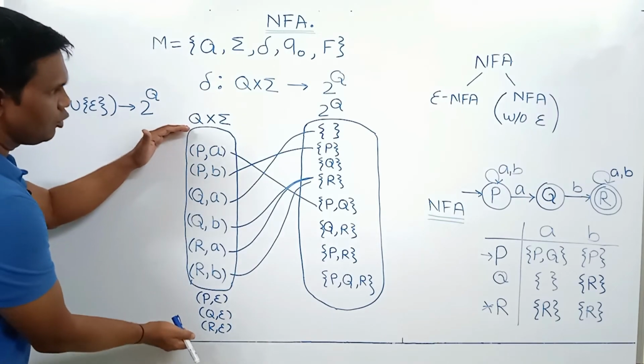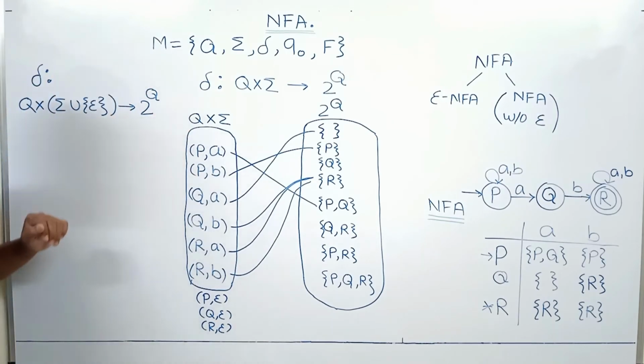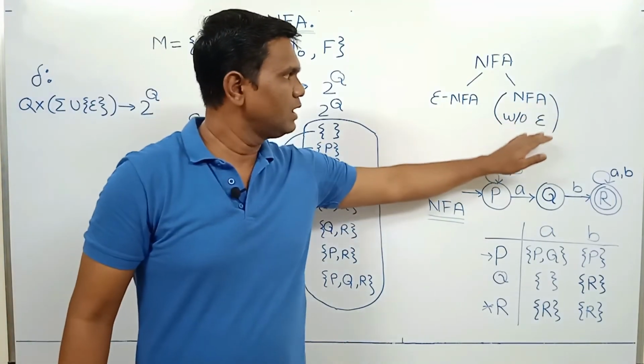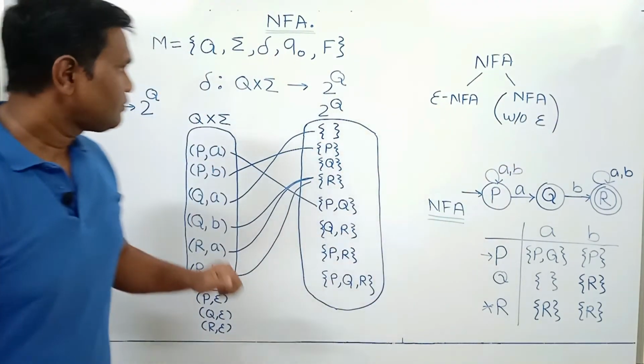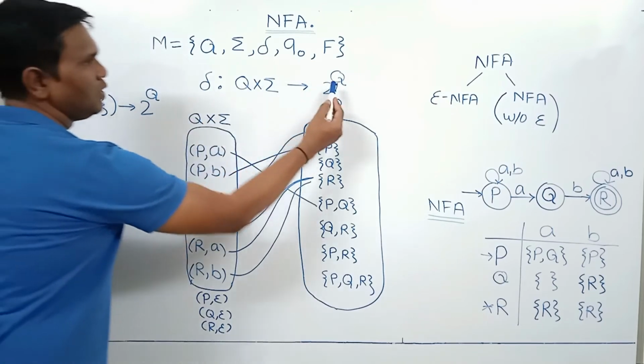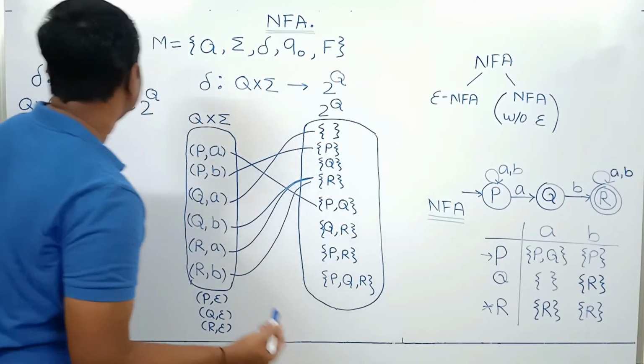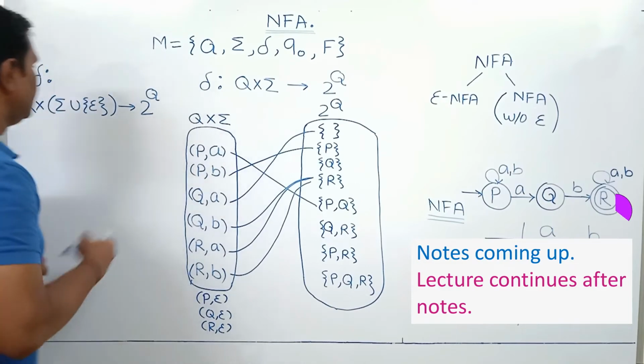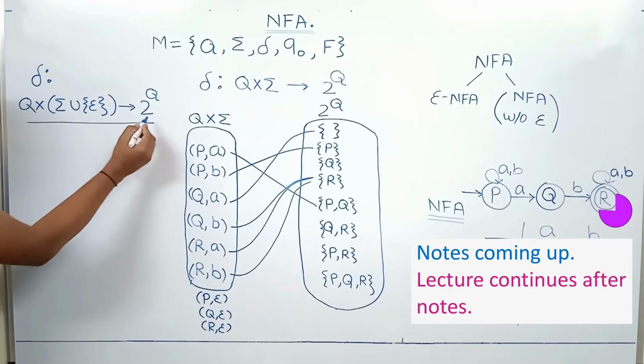So this is the correct domain for the transition function of NFA, but right now we are only considering NFA without epsilon transitions. This formula only covers NFA without epsilon transitions. If you are asked what the transition function of NFA is, then this is the correct formula.